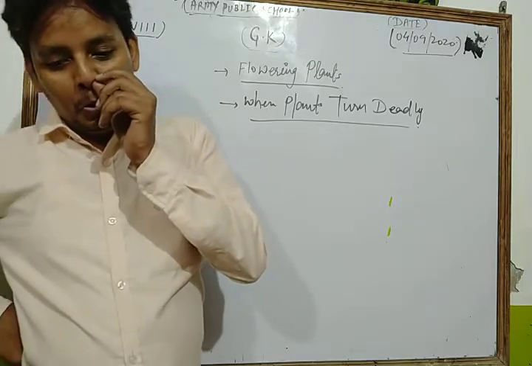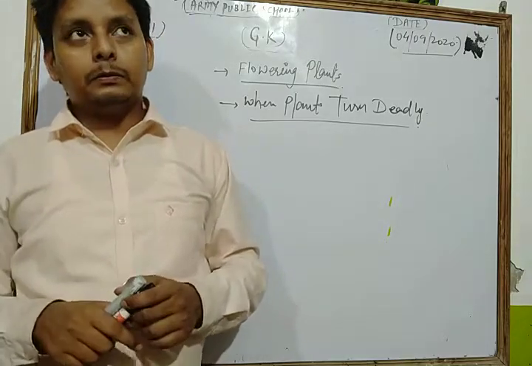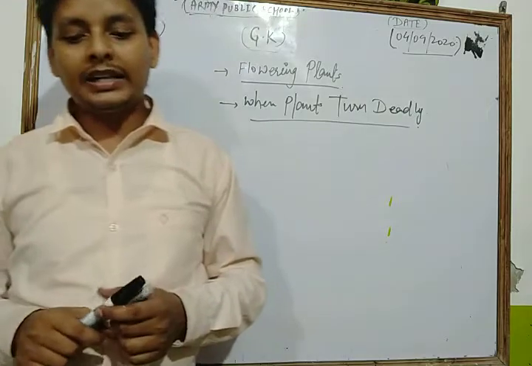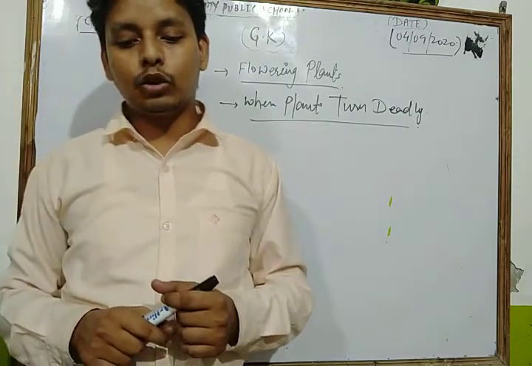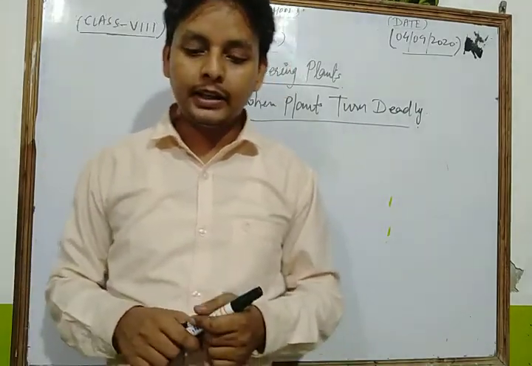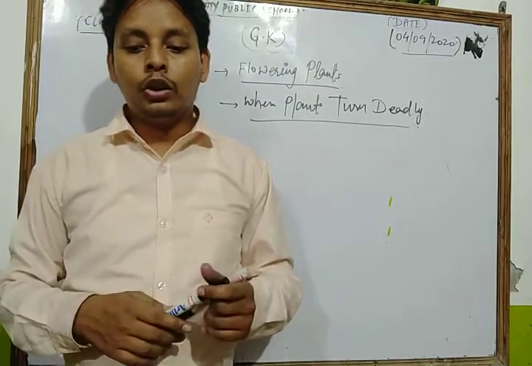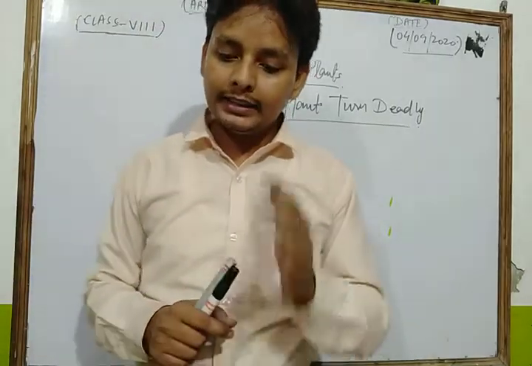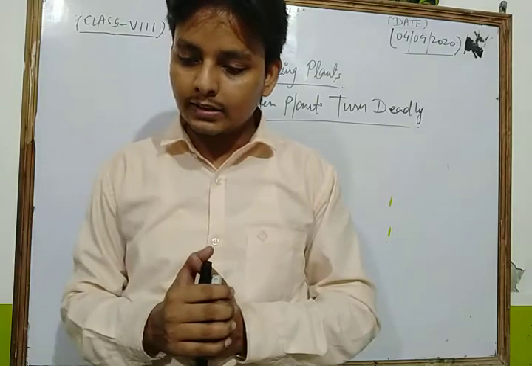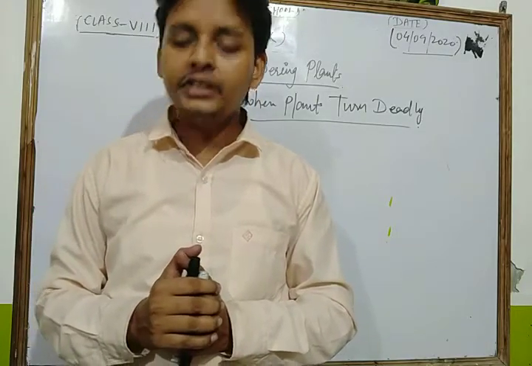Its foliage and berries are extremely toxic. It contains a poison called atropine. It has a long history of use as medicine. That plant is known as the deadly nightshade.